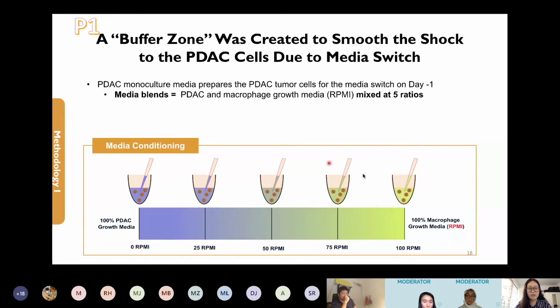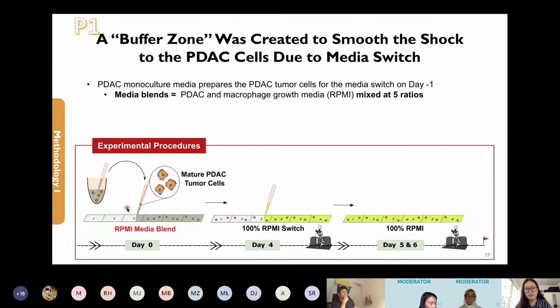Five different media combinations were tested. For instance, 25 RPMI stands for 25% of the macrophage media and 75% of the PDAC growth media. The experimental procedure is as follows. On day 0, we seed the tumor cells on the tracer scaffold using one of the 5 testing conditions.